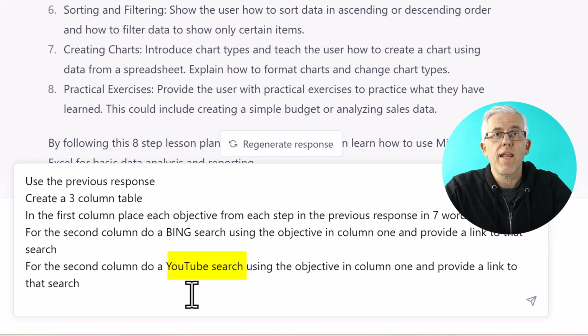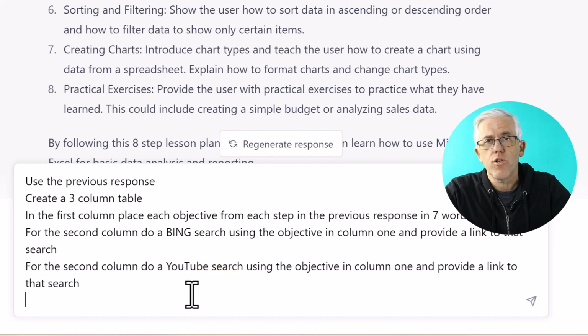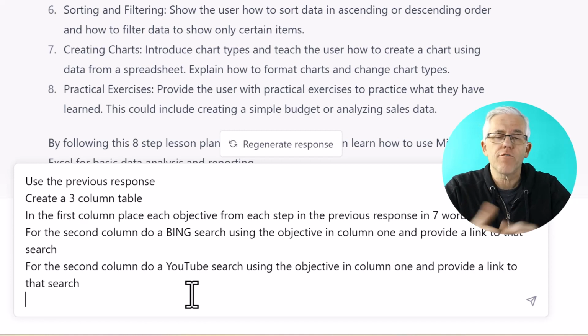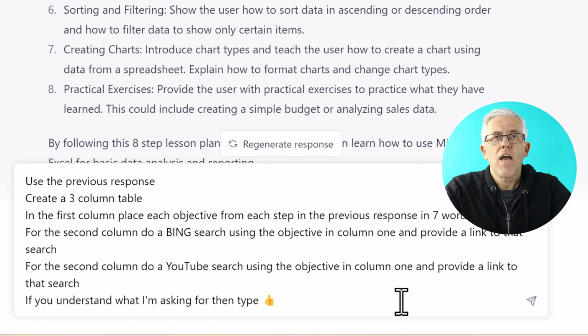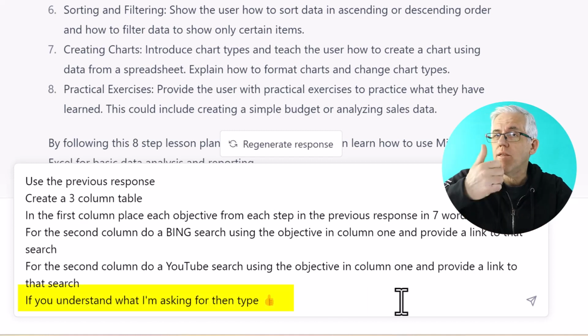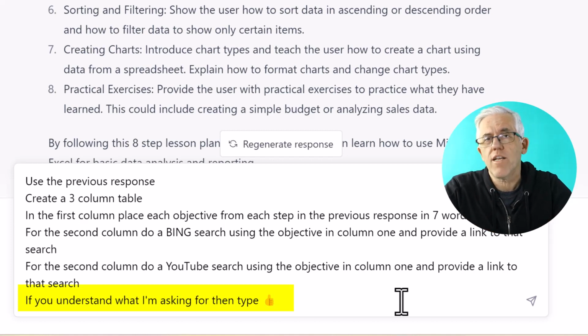So this will create a great table that I can then use to learn. But I do wonder whether ChatGPT understands this. So let's ask if it understands what I'm asking it to do. So I've asked ChatGPT to give me a thumbs up if it understands what I want it to do.